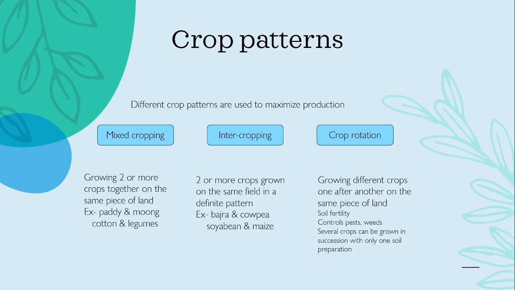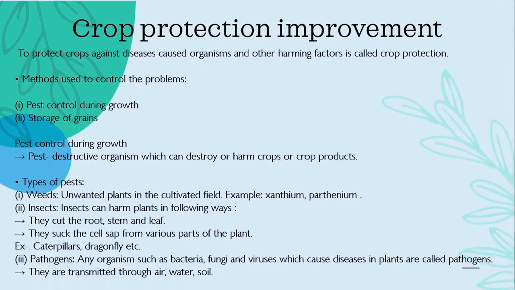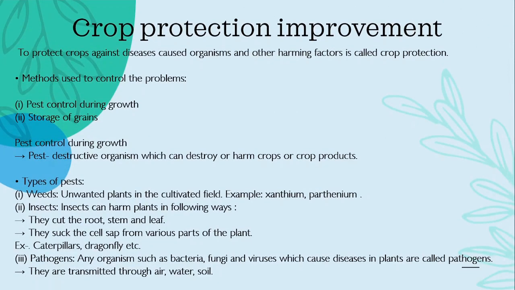Understood. Now let's see crop protection improvement, the next scientific approach. To protect crops against disease-causing organisms and other harming factors is called crop protection. There are various methods to it. First we have pest control during growth and storage of grains.